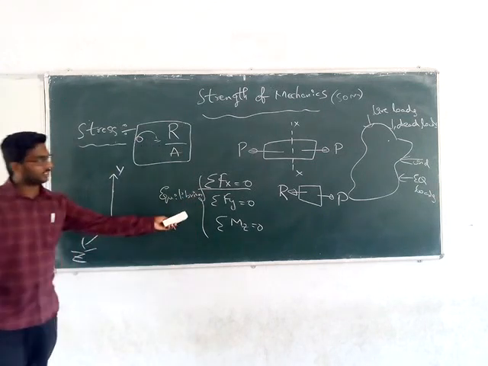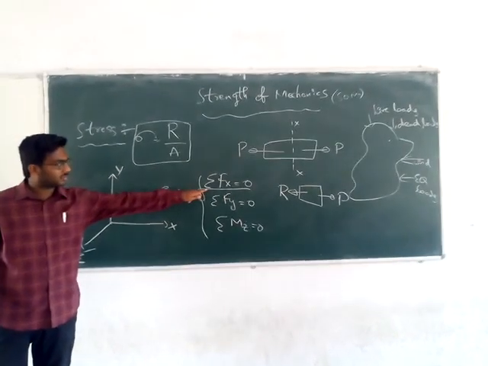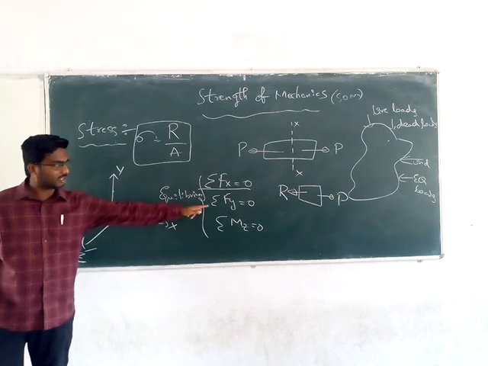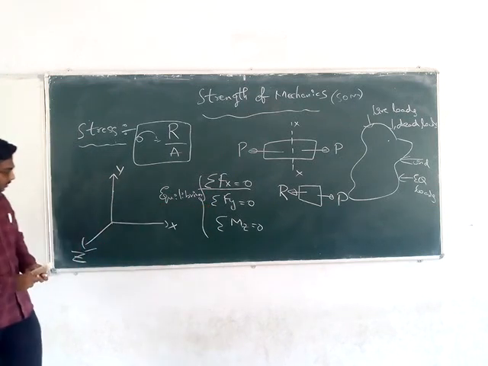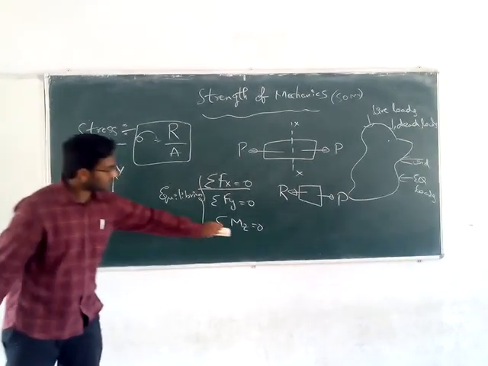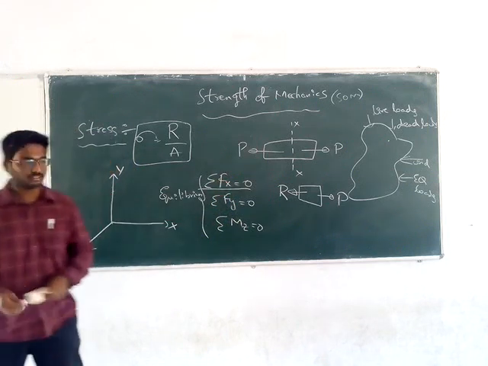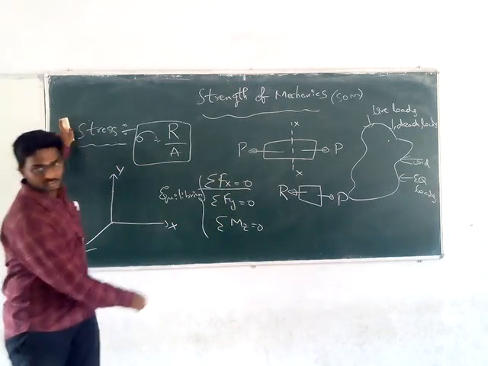These equilibrium equations are used to determine any unknowns in a structure. The summation of all forces in the x direction is 0, summation of all forces in the y direction is 0, and summation of all moments about the z direction is 0. I will tell you what is meant by Mz, Fy and Fx, and how to take them. These are the equilibrium equations. This is stress.